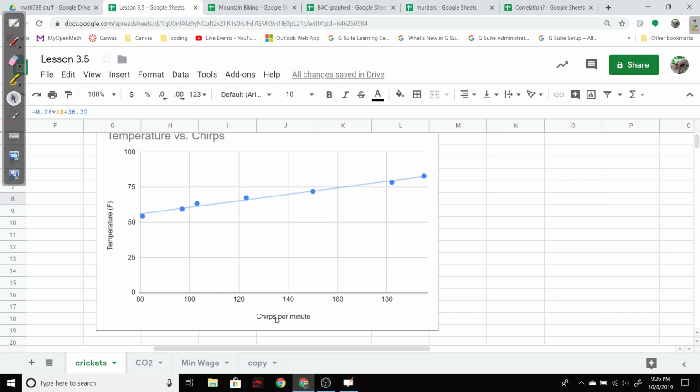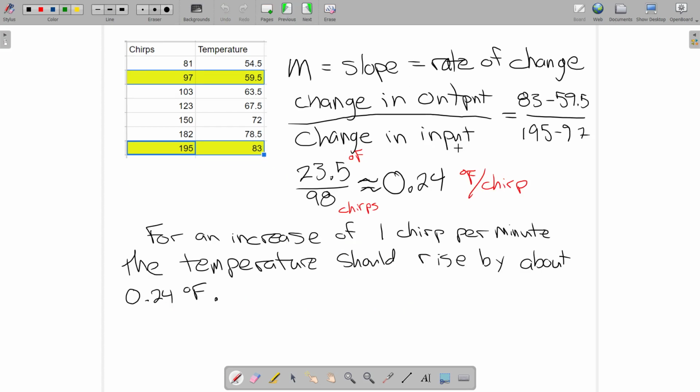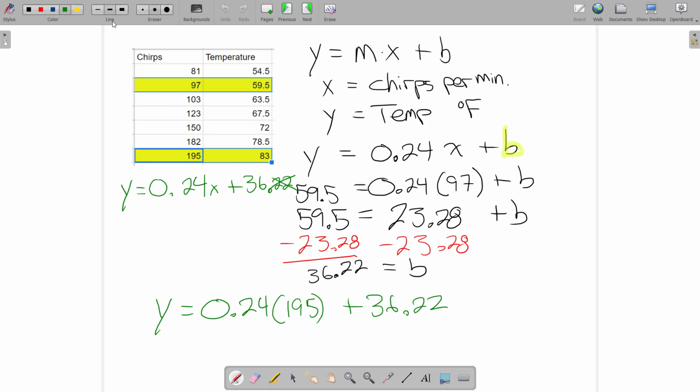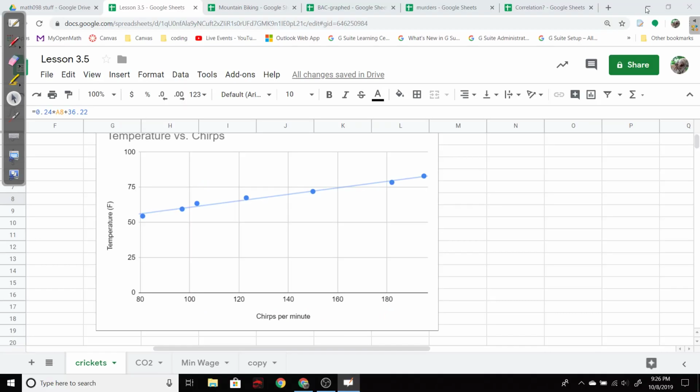The best general procedure for doing that is to first find the slope. So we did that right away, got that 0.24 by taking the rise over the run, and then plugging in one of the points, along with the slope, and that allowed me to find b, the y-intercept. So let's try this again on a different example. Next page, new page.